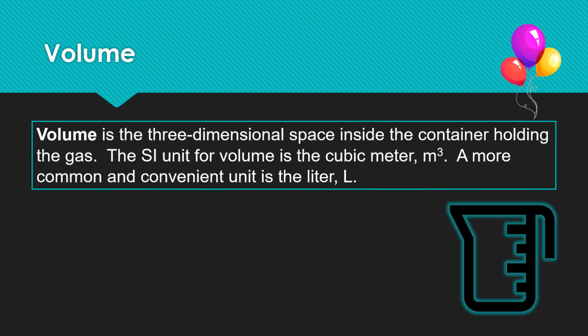The next important property of gas is volume. Volume is the three-dimensional space inside the container holding the gas. Volume can also be measured using different kinds of units. The SI unit for volume is the cubic meter. Moreover, we can use liter, milliliter, and several other units.